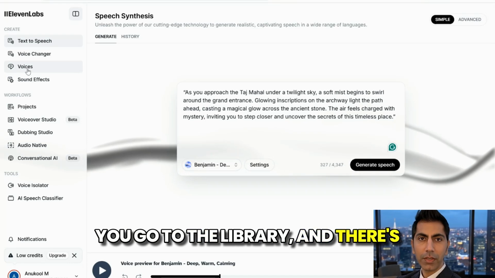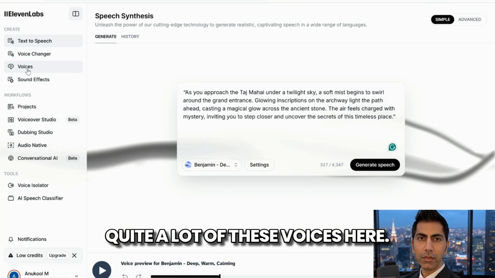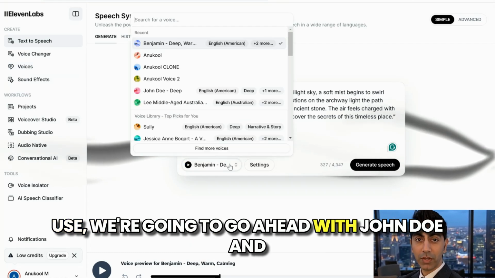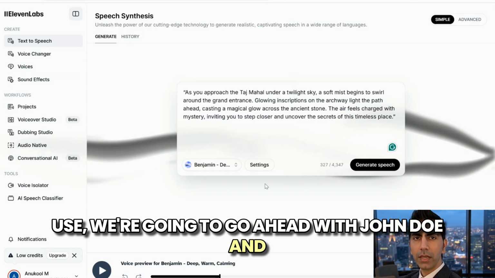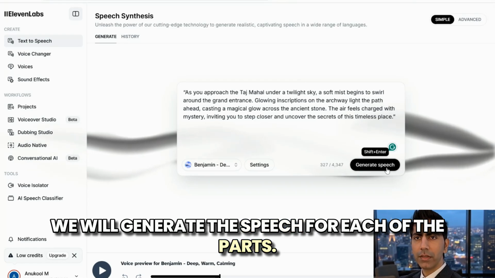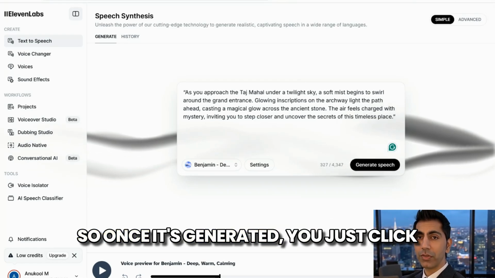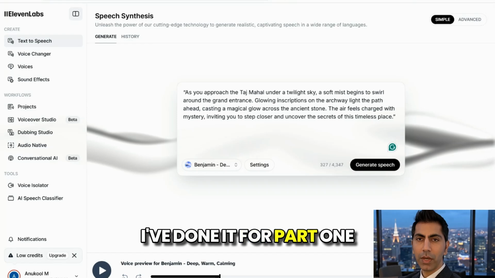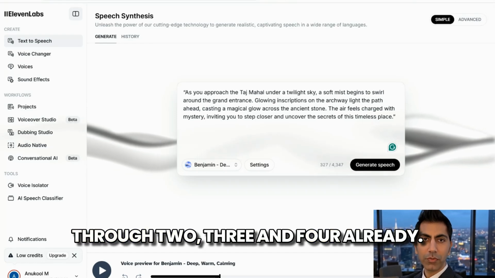You go to the library and there's quite a lot of these voices here. All right, so once you've decided who you're going to use, we're going to go ahead with John Doe, and we will generate the speech for each of the parts. Once it's generated, you just click on this button here to download. So I've done it for parts 1 through 2, 3, and 4 already.